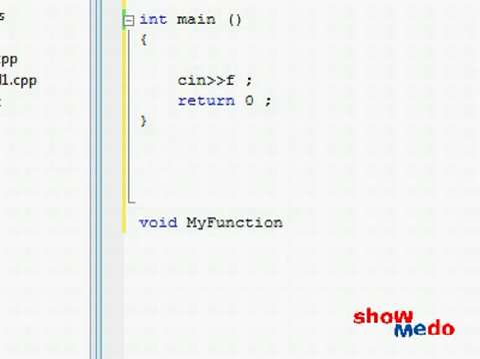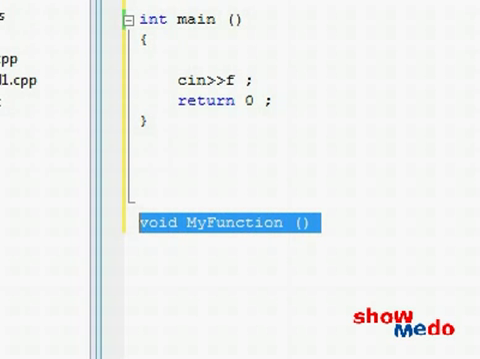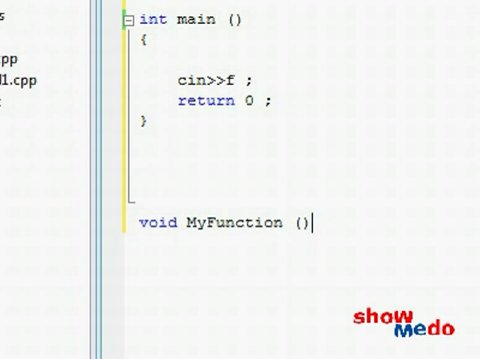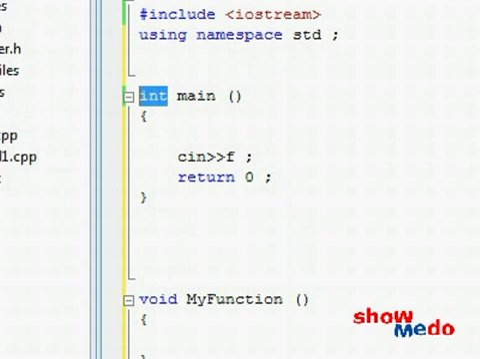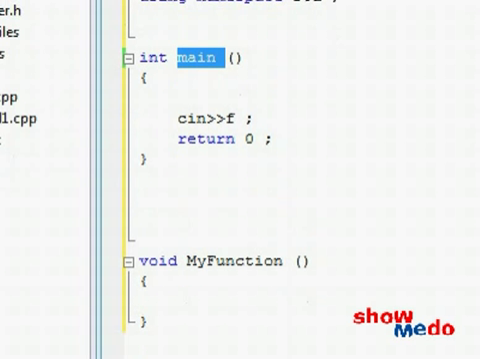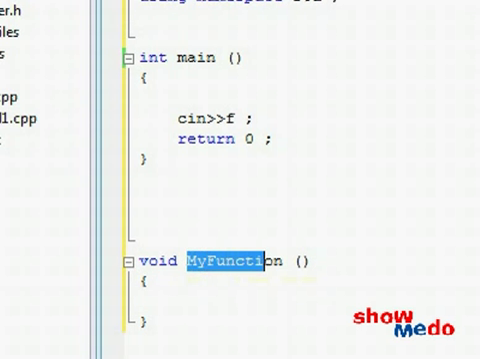And then we need an opening and closing parentheses. Later on we'll see how this is useful, because inside over here we'll be putting some stuff. We will see all that later. For now, let's just say that this is one of the rules you need to follow when creating a function. And to finish it off, you need an opening and closing brace, and that's about it. You have a valid function right over here. This looks pretty much like the main function, except that over here it's integer and the name is main. Over here it's void and the name is my function.